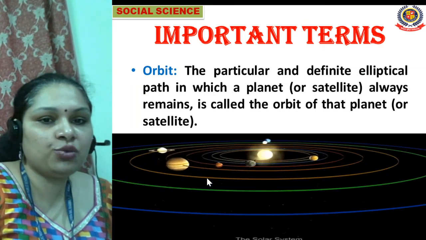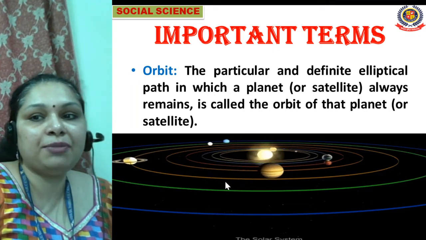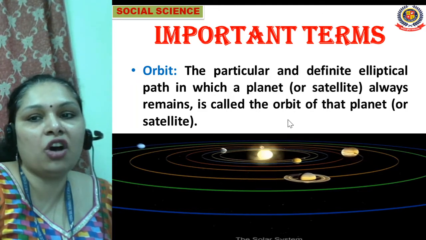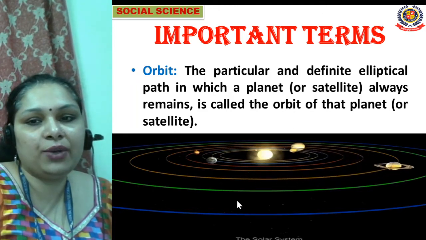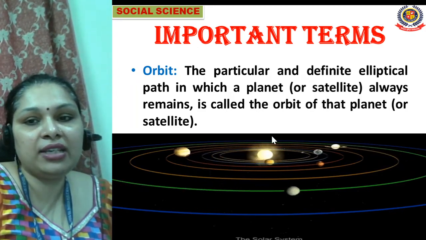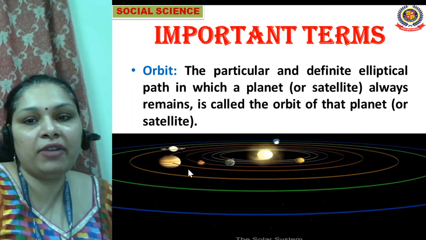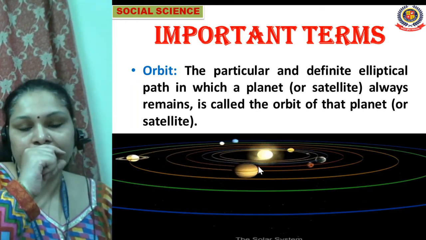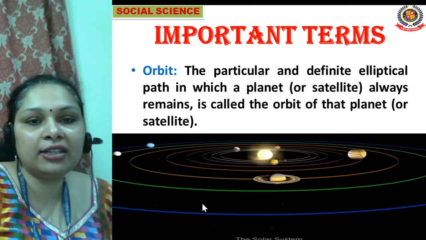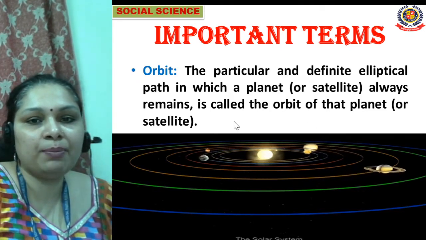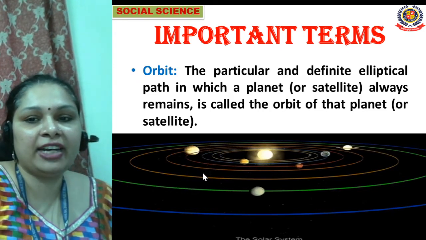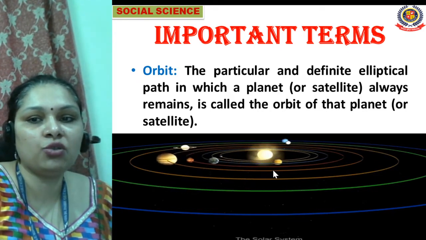Orbit. What is an orbit, students? The particular and definite elliptical path in which a planet or a satellite always remains is called the orbit of that planet or satellite. You can see this green line, blue line, orange line, red line. You can see how planets are revolving round in a definite path. Orbit is a path in which the planets revolve. They cannot go on another's path. If earth is moving on one path, it will move on the same path. It will move on its own orbit. It has its own orbit, its own path.